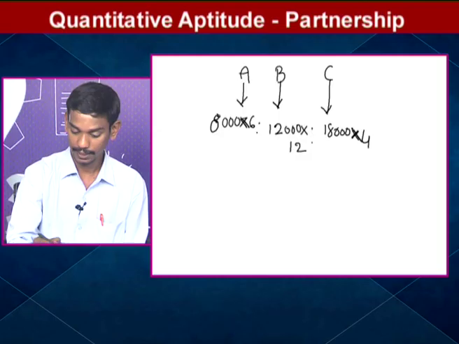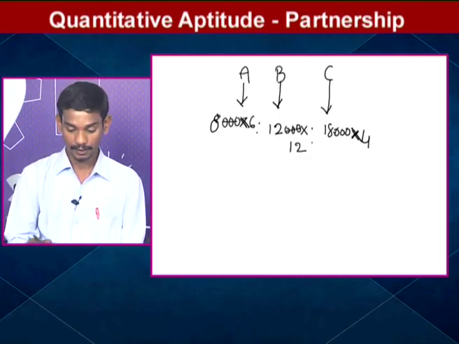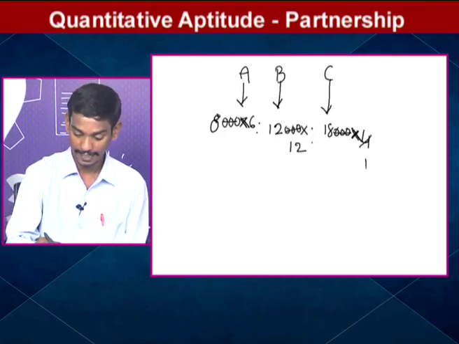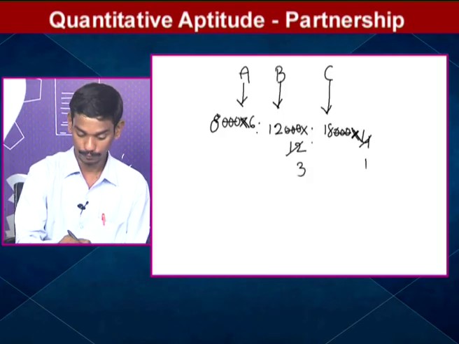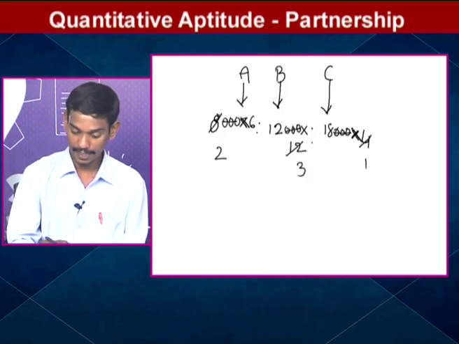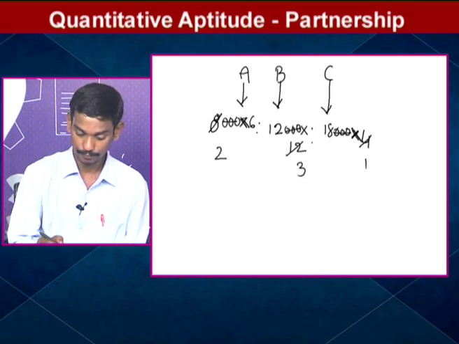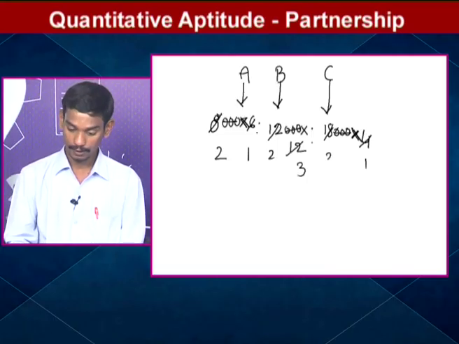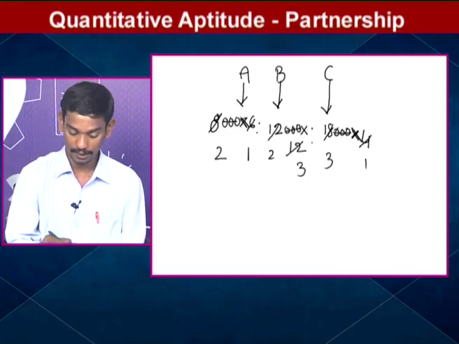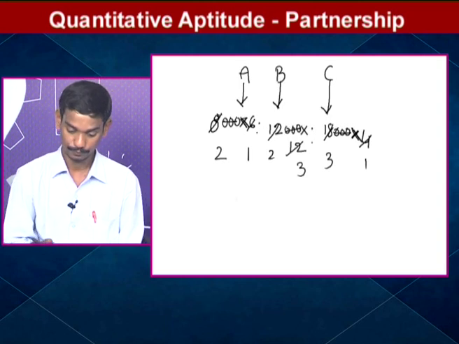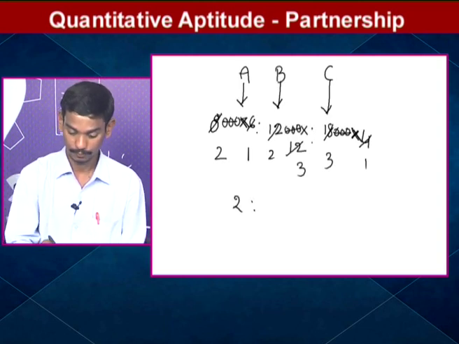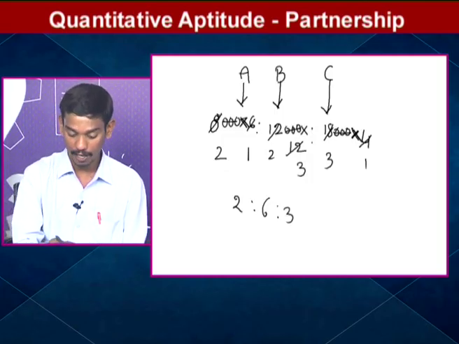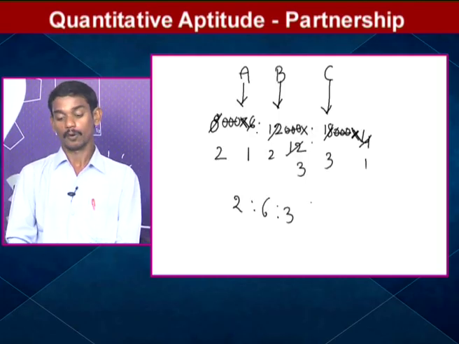3 zeros, 3 zeros, 3 zeros will cancel. 4 1 4, 4 3, again 4 2. Any cancellation there? 6 1 6, 2 6 3. Again, any common cancellation? No. So 2 is to 6 is to 3. The profit will be distributed in the ratio of 2 is to 6 is to 3.